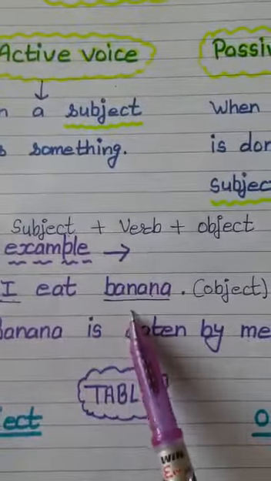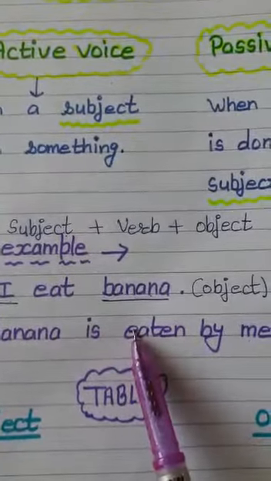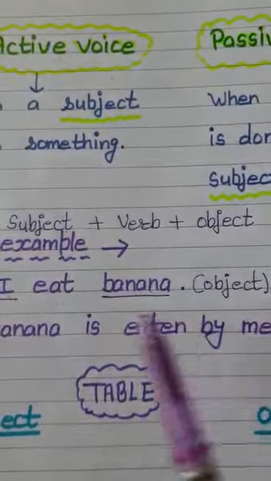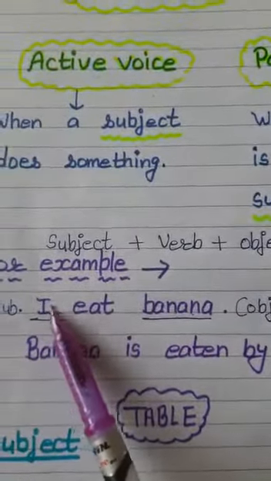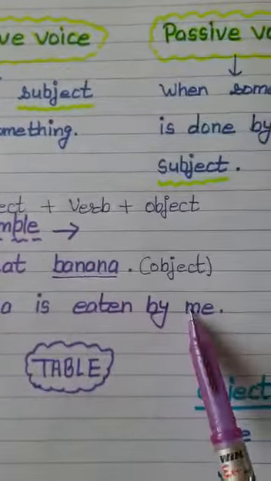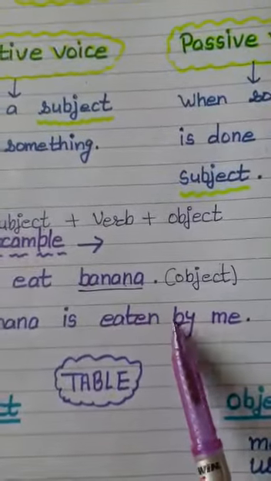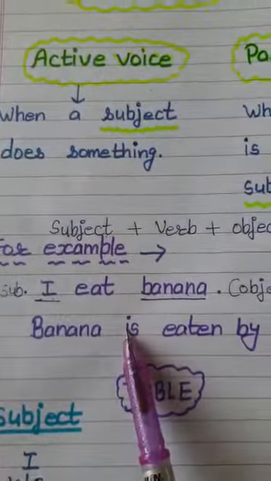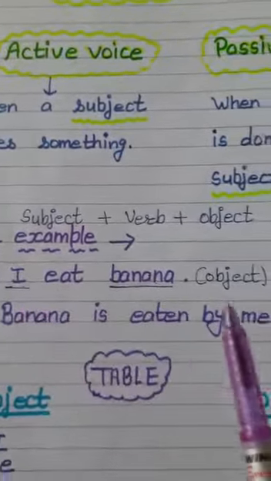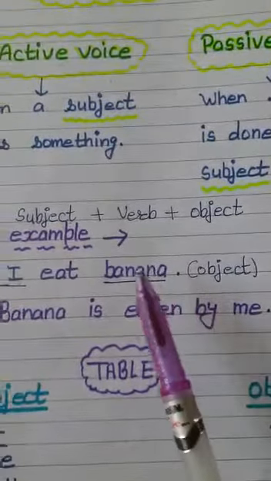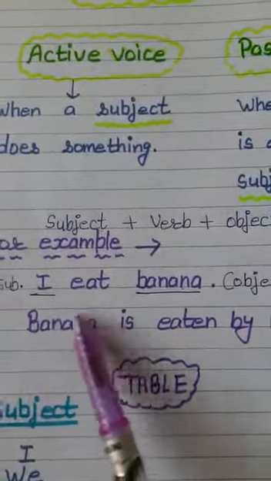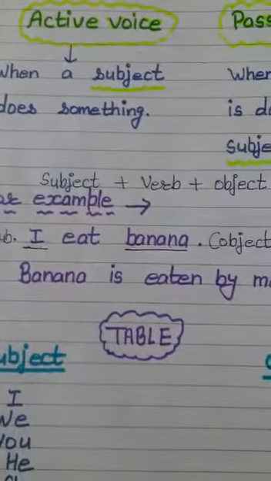The verbs will change according to the tenses that I will tell you later on. And here the subject has taken the place of the object by adding by. Here you have to understand only this fact that subject will become the object and object will become the subject. Is it okay? Let's go through the table.